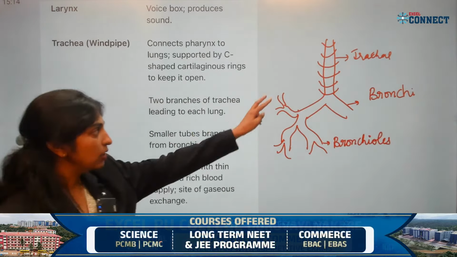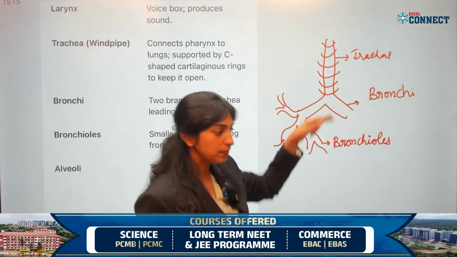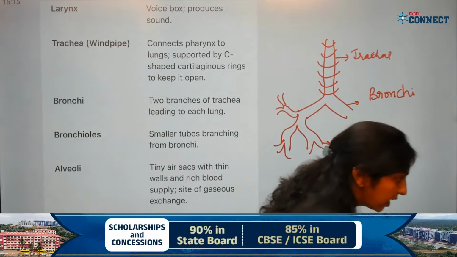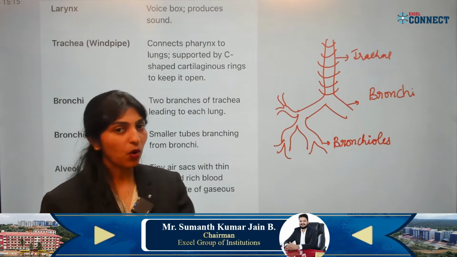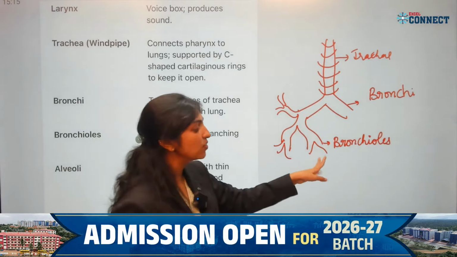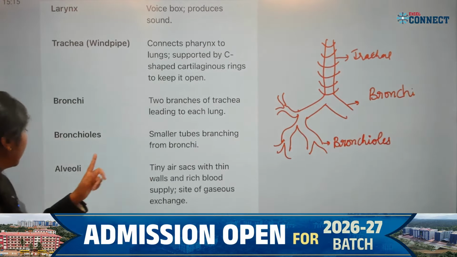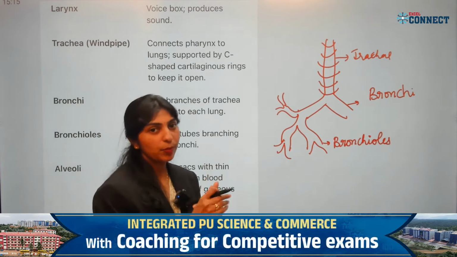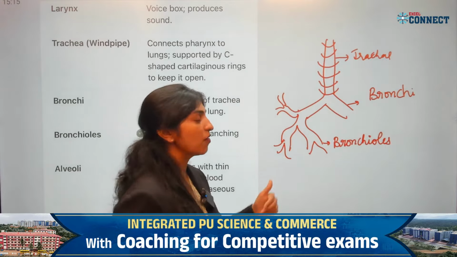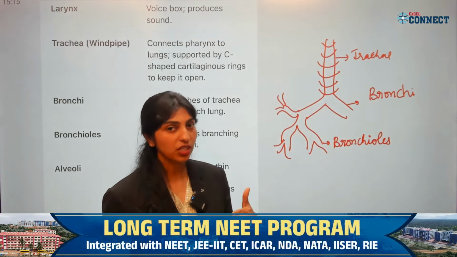Is it clear? The long tube-like structure is the trachea. The trachea will further divide into bronchi. Bronchi give rise to branches called bronchioles. In your PUC, you will study more about this, with primary, secondary and tertiary bronchioles.